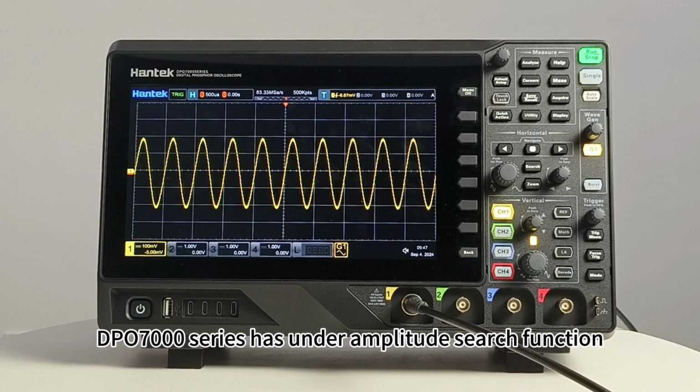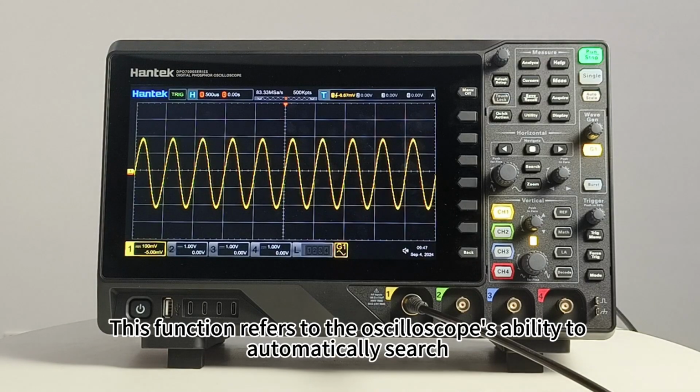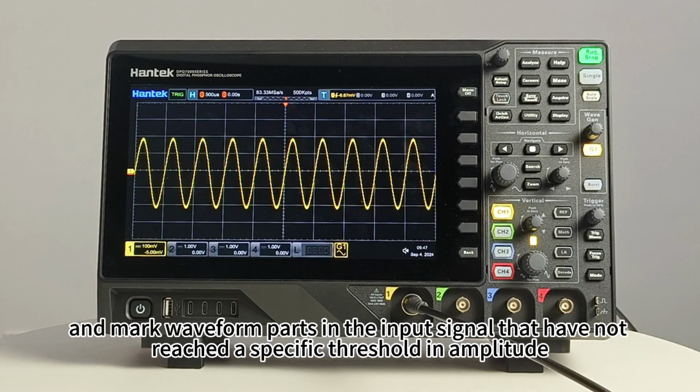The DPL 7000 series has an under-amplitude search function. This function refers to the oscilloscope's ability to automatically search and mark waveform parts in the input signal that have not reached a specific threshold in amplitude.